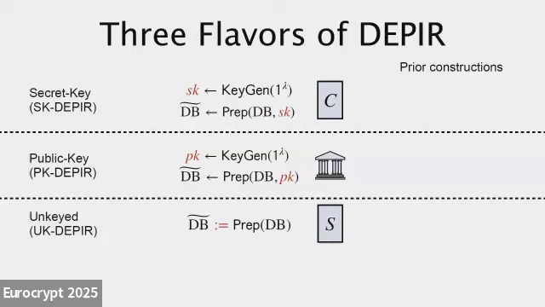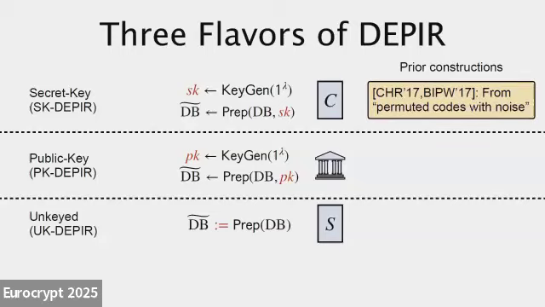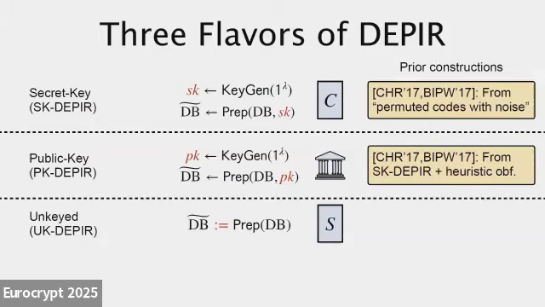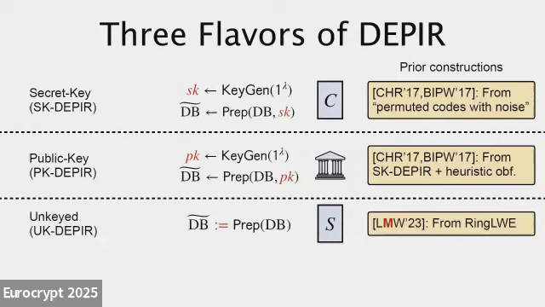And so there's been a couple of prior constructions that achieve each of these flavors. Notably, in 2017, there were 2 concurrent works that both achieved secret key DPIR from this kind of non-standard assumption called permuted codes with noise, or something to this effect. And then those works also showed how to upgrade from secret key DPIR to public key DPIR using heuristic use of obfuscation. And finally, most recently, in a prior work by the present authors, there was a construction of unkeyed DPIR based on the ring LWE assumption.